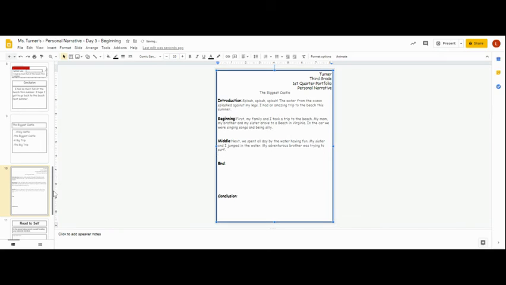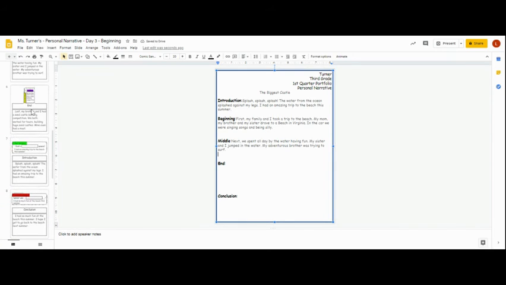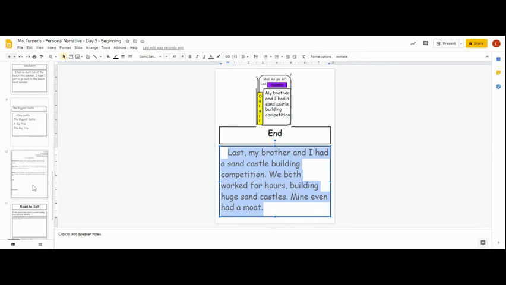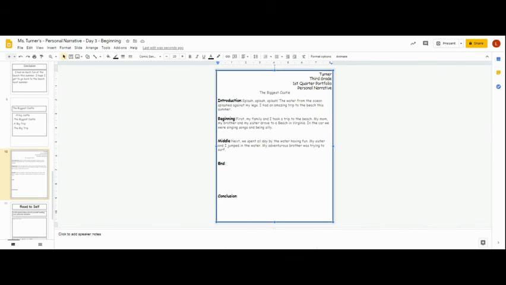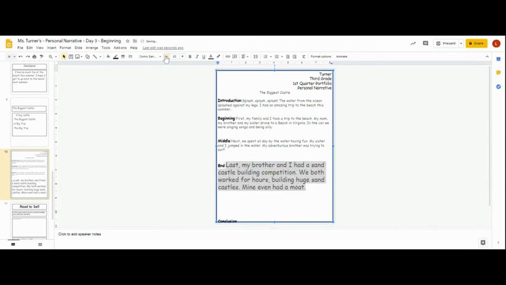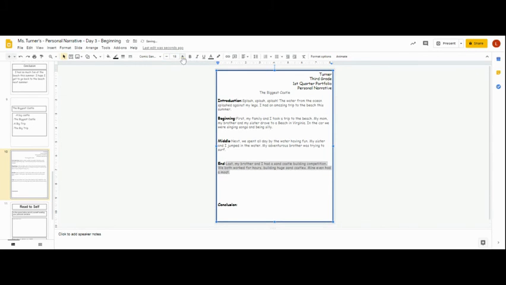Now I'll figure out what happened in the end of our story. And again, I'm going to copy that. Then go back to my final draft paper and click paste. Okay. Resize this to make it smaller to fit. Like I said, you can just use the subtraction sign if you want and go all the way down till you get to 18. So they're all the same size. That works too. And the last thing I'm going to do is add in my conclusion.